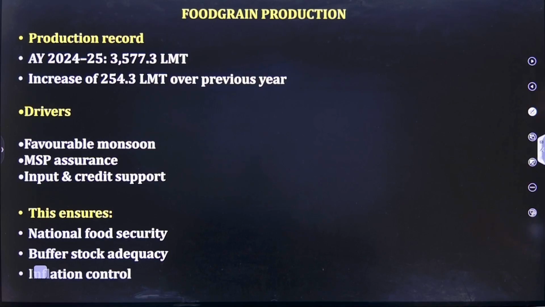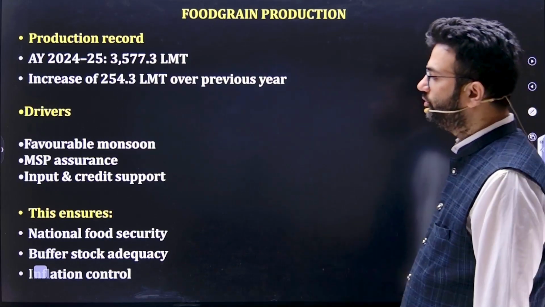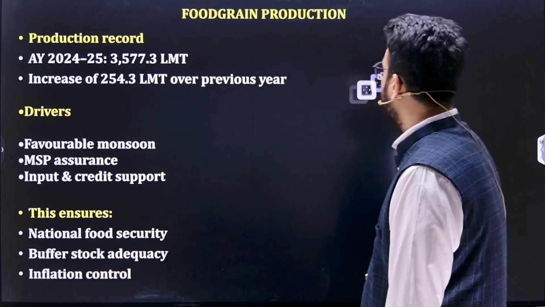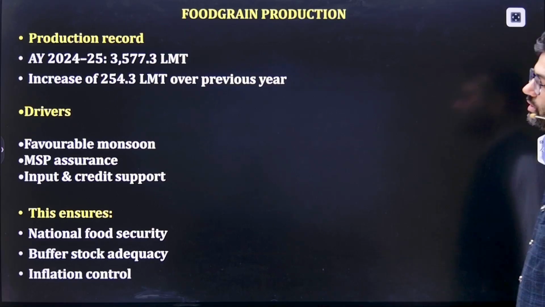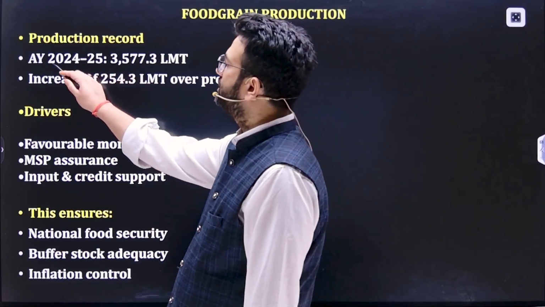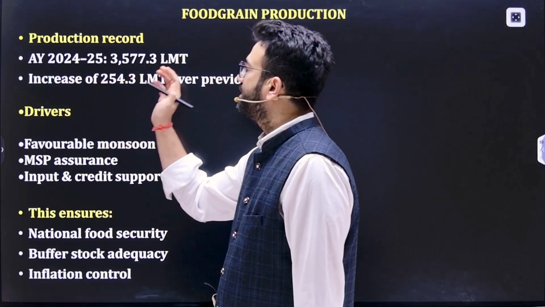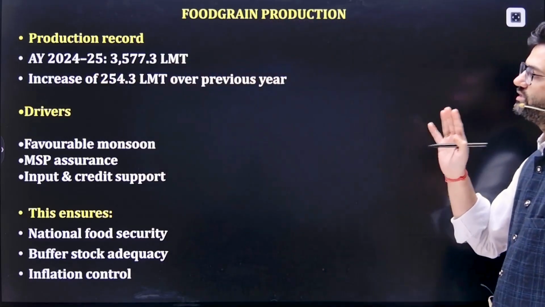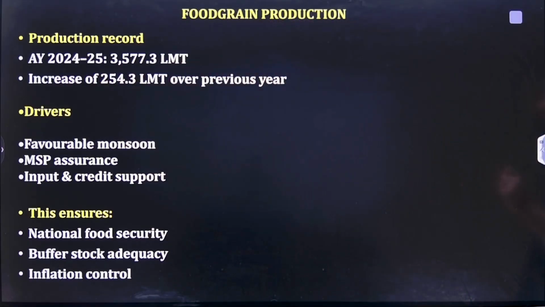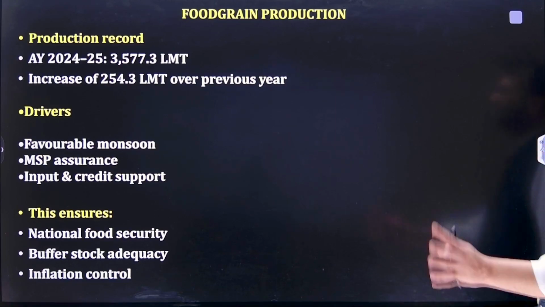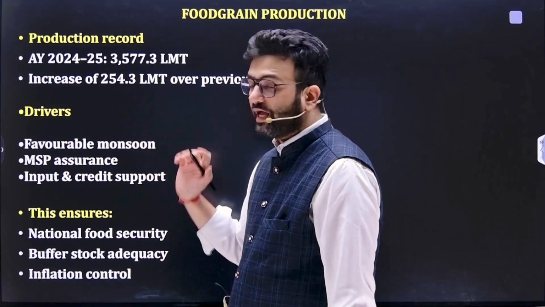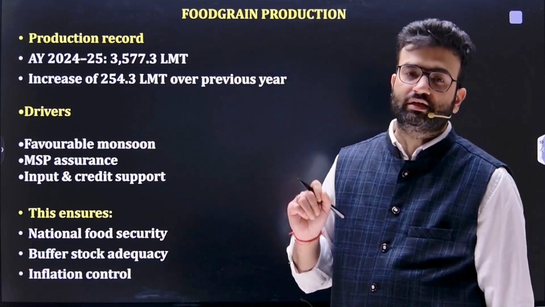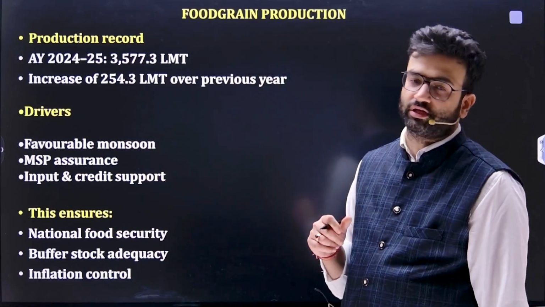Food grain production. Now let's come to the core topic regarding food grain production. If we talk about 2024-25, it is around 3577.3 LMT, an increase of 254.3 LMT on the previous year. That's not, if you remember this data, fine, but no problem. The drivers are what we must know. What are the drivers which support this food grain production?